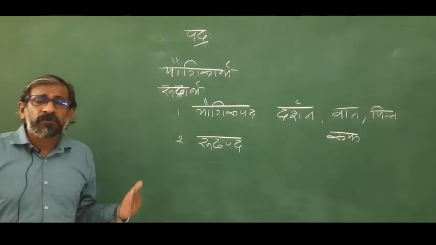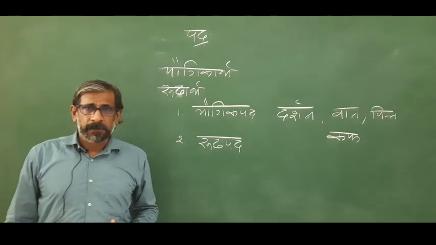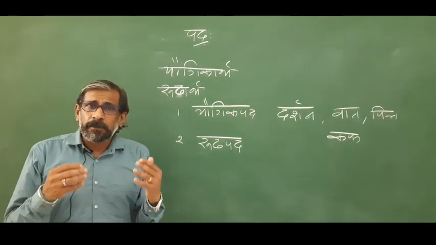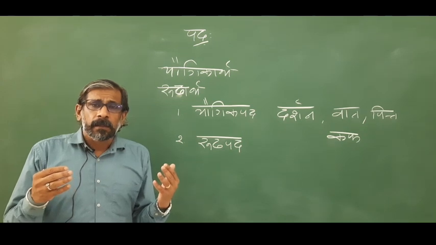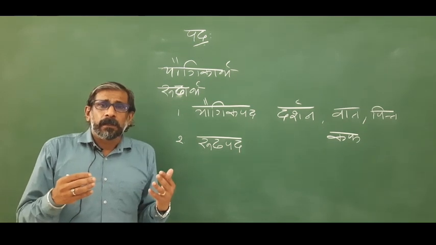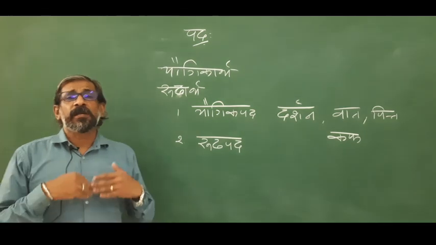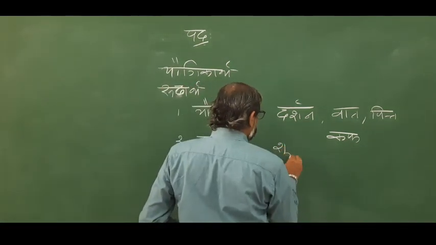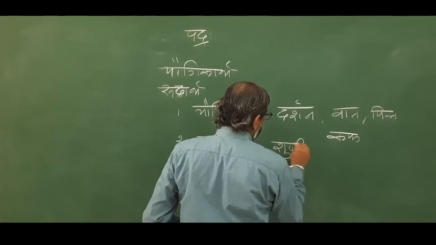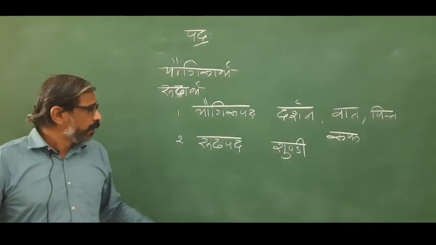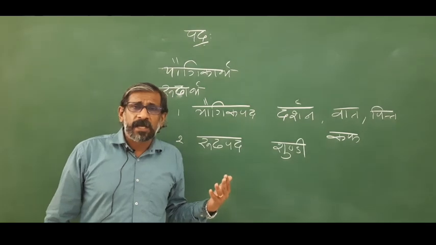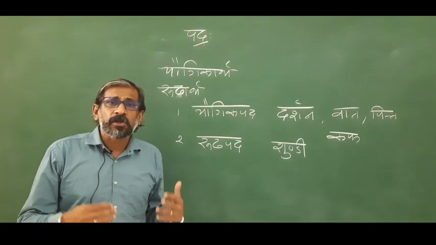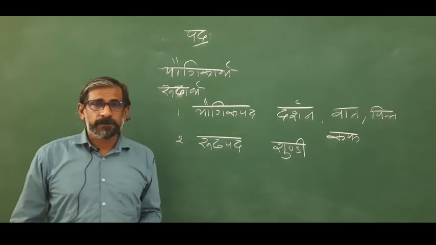The second type of words are Rudha Padas. Such words have only a conventional meaning. That meaning won't be corresponding to the etymological derivation of that word. For example, Shundi. Shundi means ginger. The meaning ginger is not corresponding to the etymological derivation of this word.